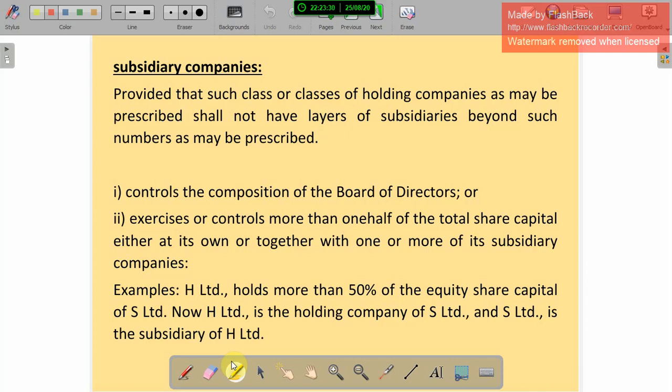So Hutch Limited, like that one company it is there, that company holds more than 50% of the equity share capital of S Limited. Okay, so now Hutch Limited is a holding company and S Limited is a subsidiary company because Hutch holds S Limited. So Hutch is a holding company and S is a subsidiary company.